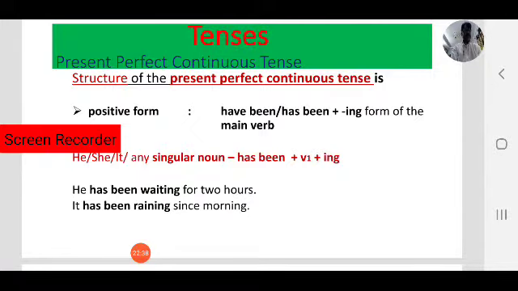To link these two, we can use present perfect continuous tense. It has been raining since morning. It started in the morning and it is still raining. In that case, we use present perfect continuous tense. This is the structure of the positive form.